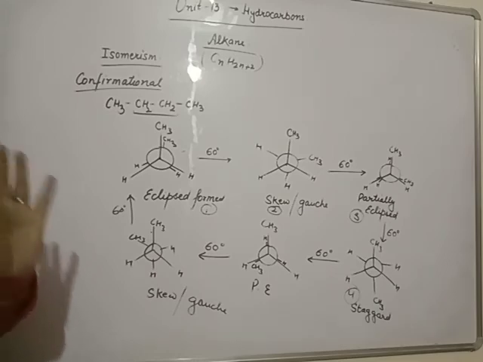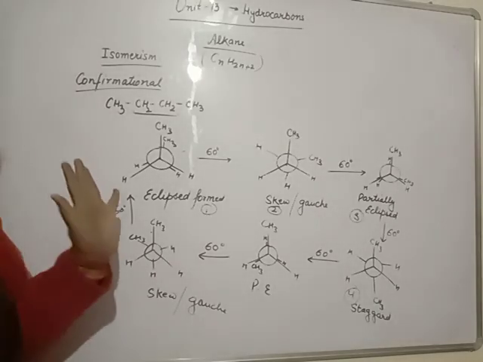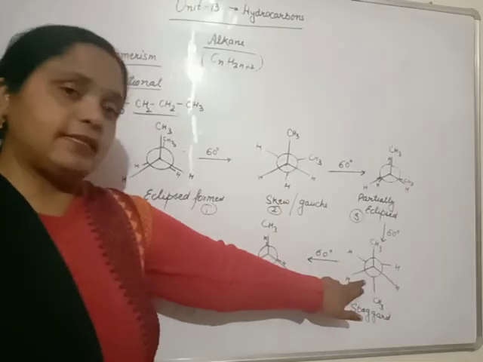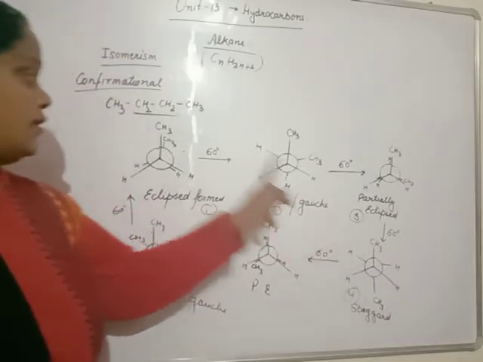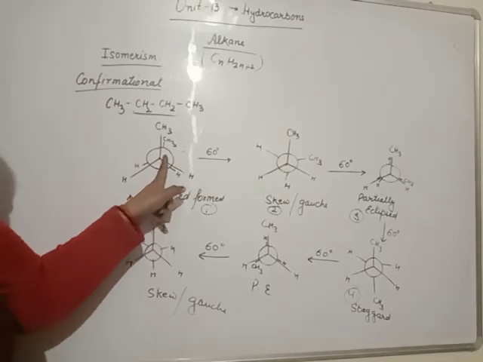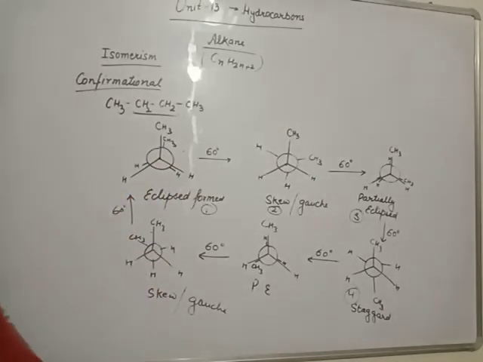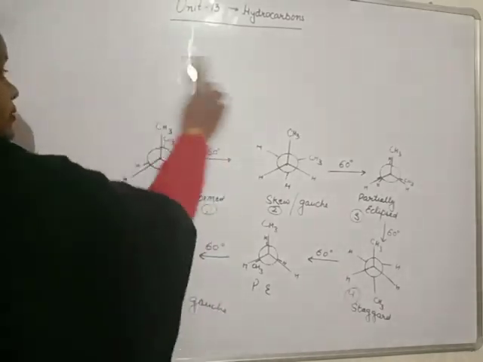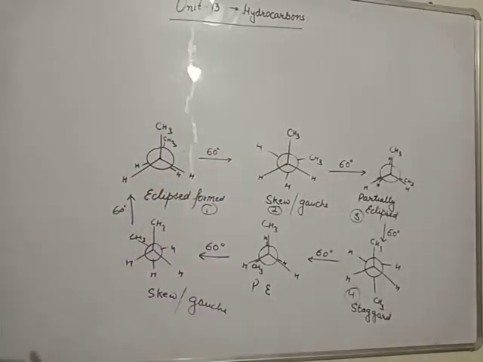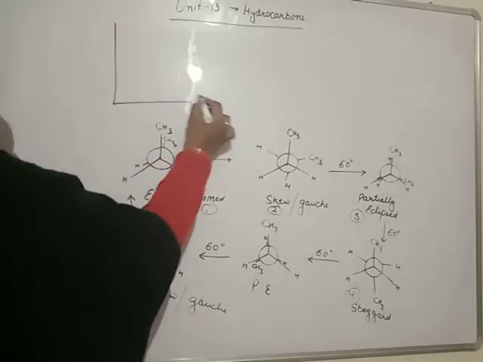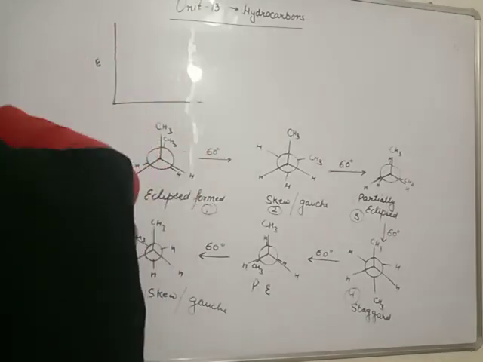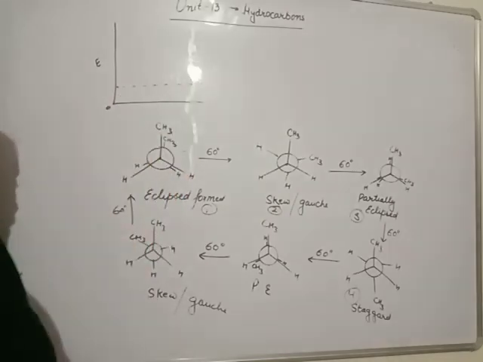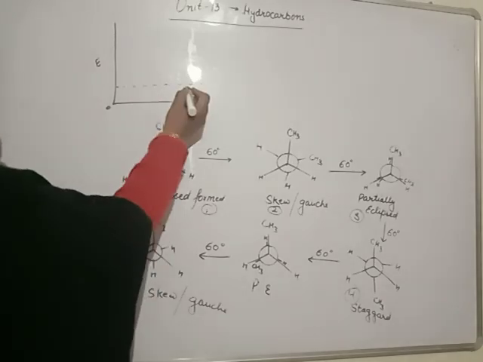Out of these, which one is more stable? Completely staggered is maximum stable. That means these have least energy, more stable. These have maximum energy, less stable. Clear? To show the graph for stability, beta we will draw the graph of energy. Molecule have slight energy. Zero energy is not possible with any molecule. This energy is of staggered form.